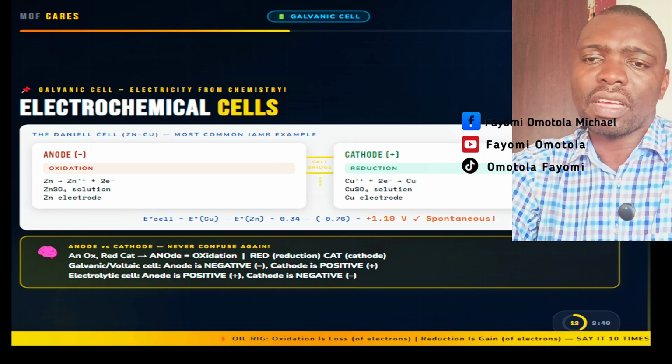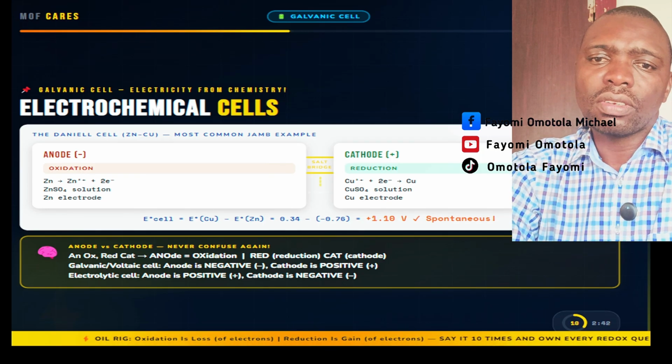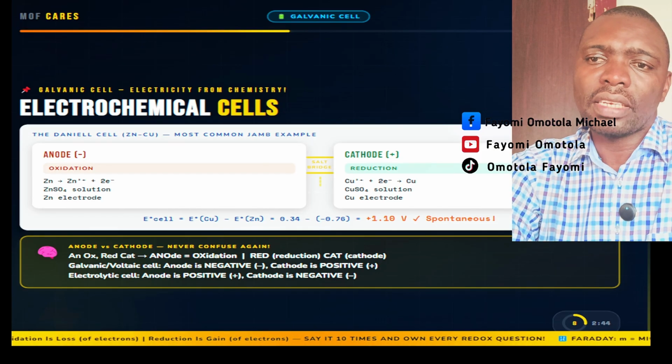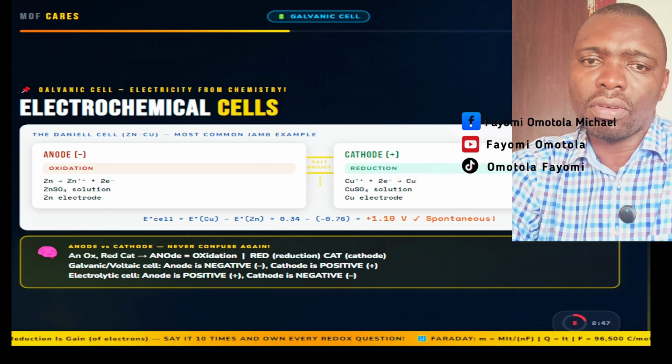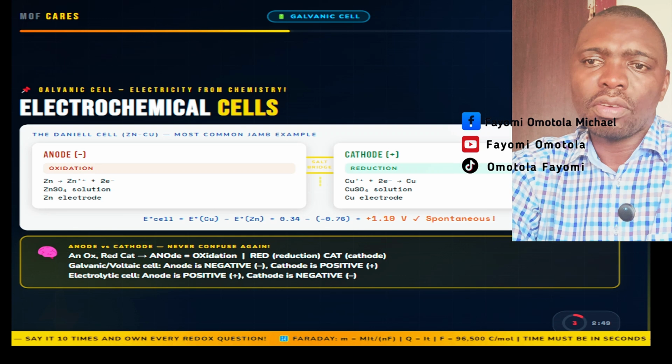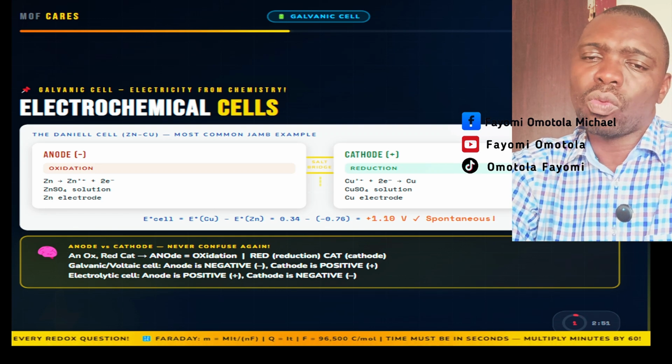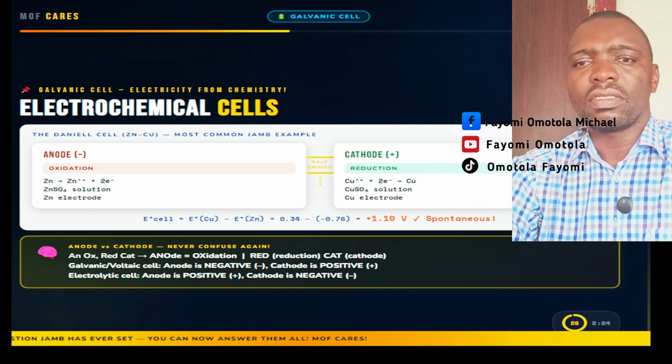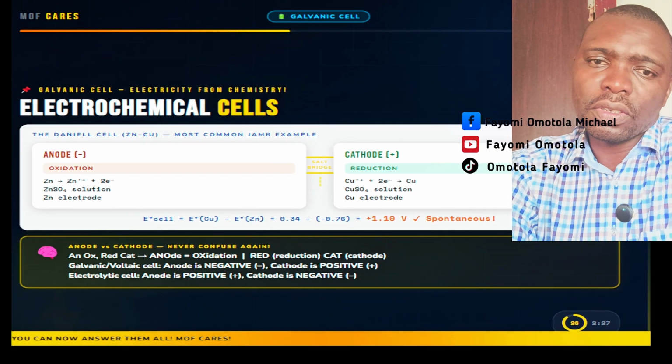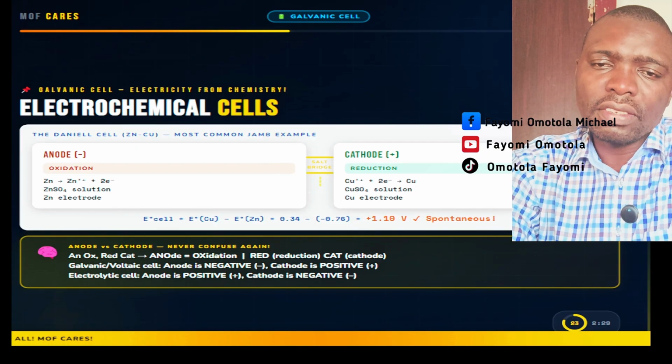The cell EMF is calculated as E cell equals E cathode minus E anode. For the Daniell cell, that's plus 0.34 minus (minus 0.76), and that gives you plus 1.10 volts. A positive cell EMF means the reaction is spontaneous.